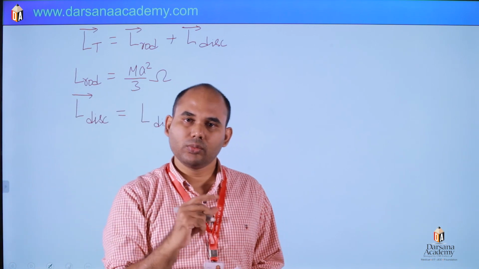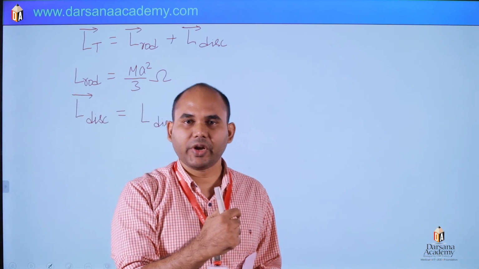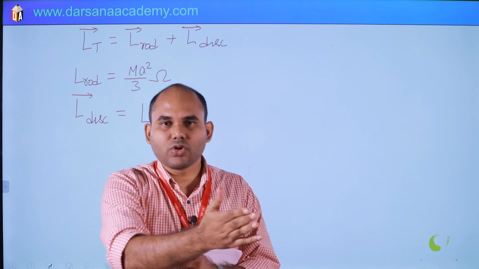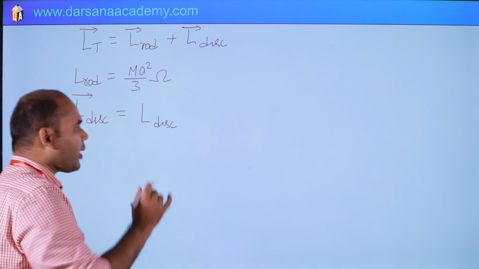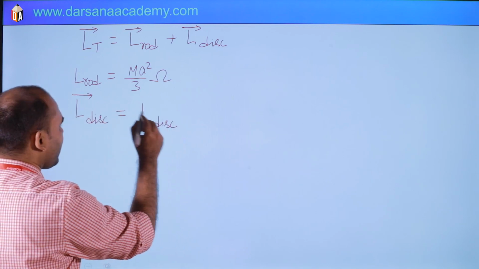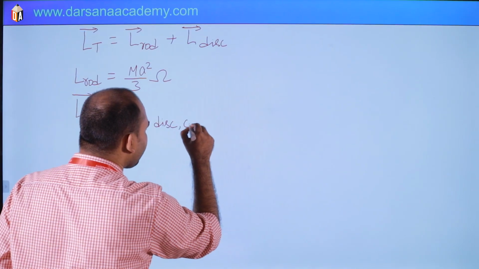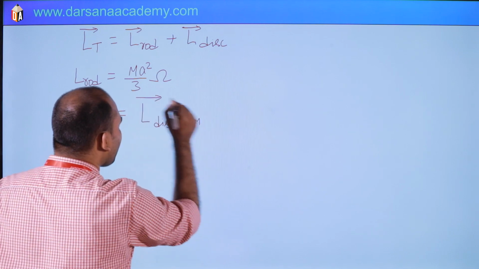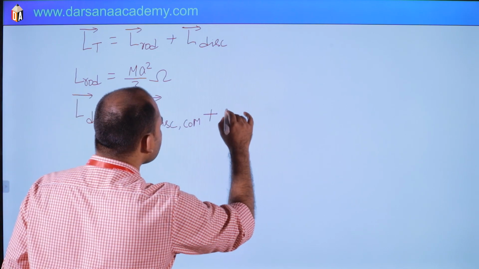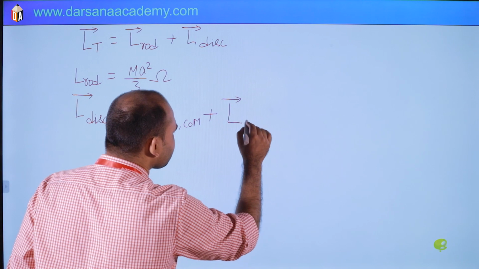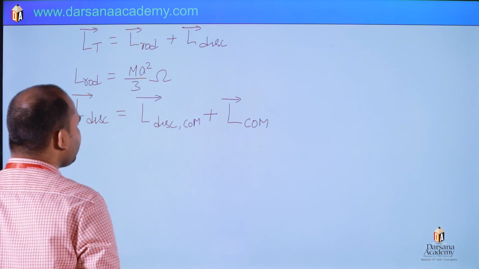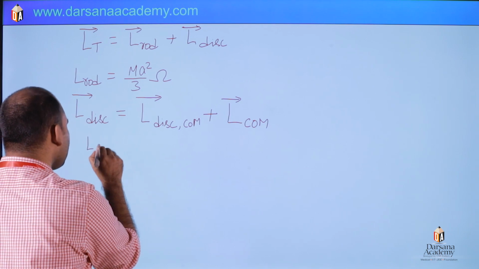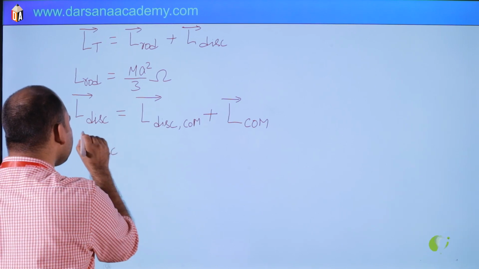Disk is also rotating about its own axis, and since the rod is rotating, there is a translation of the disk. So both we have to take into consideration. So L disk about center of mass plus angular momentum of center of mass. Both will be in the same direction.